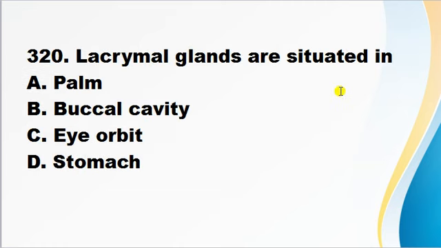Lacrymal glands are situated in palms, buccal cavity, eye orbit, stomach. Lacrymal glands are situated in the upper lateral region of each eye orbit. So here correct answer is C.